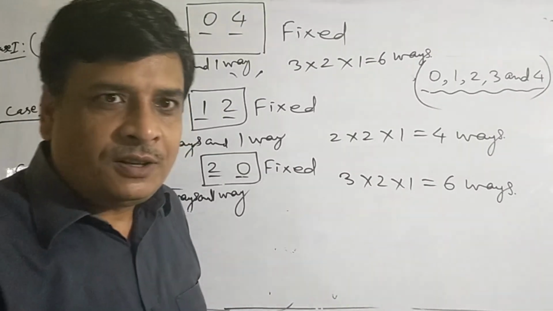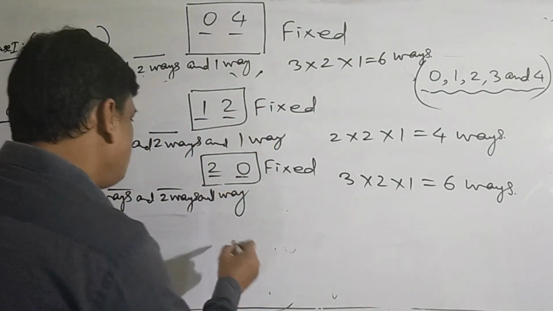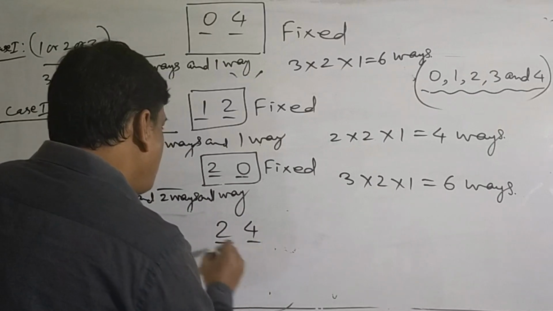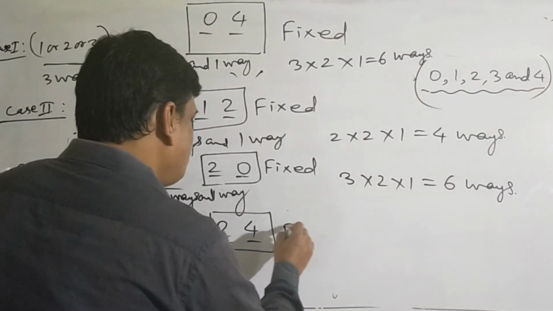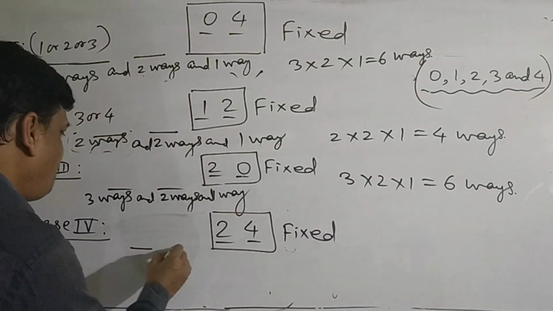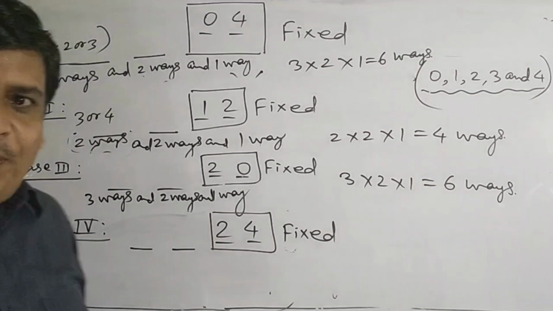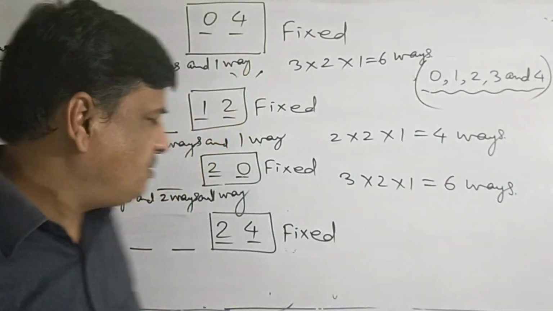Let us fix the tens place and unit place by the digit 2 and 4, that is 24, and 24 is divisible by 4. So the numbers when taken at the thousand place and hundred place any number, the number still remains divisible by 4.